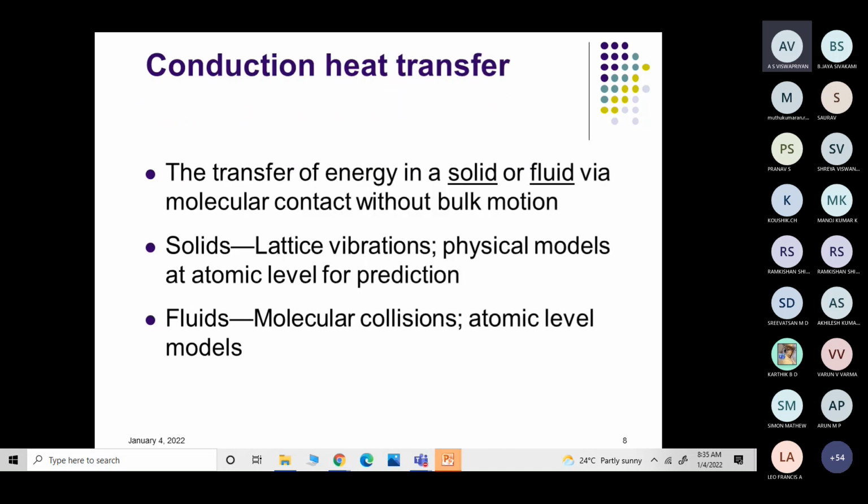Okay, and when we talk about conduction heat transfer, this is what I told you, right? You will be having the transfer of heat energy in a solid or fluid via molecular contact without bulk motion. This is very important. Often the bulk motion of the fluid is there in case of convection. See what happens in case of radiators inside cars? The water will be flowing, the water will be circulating, right?